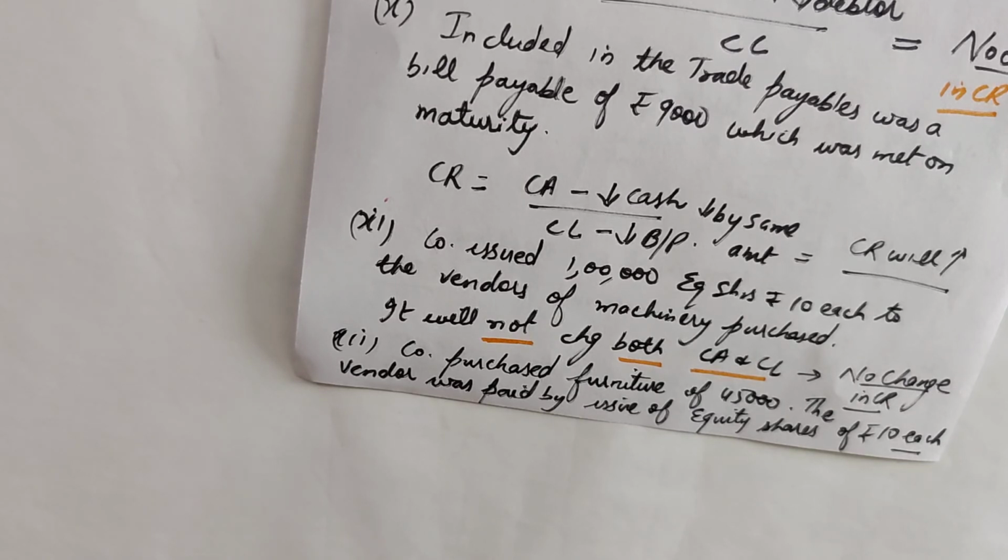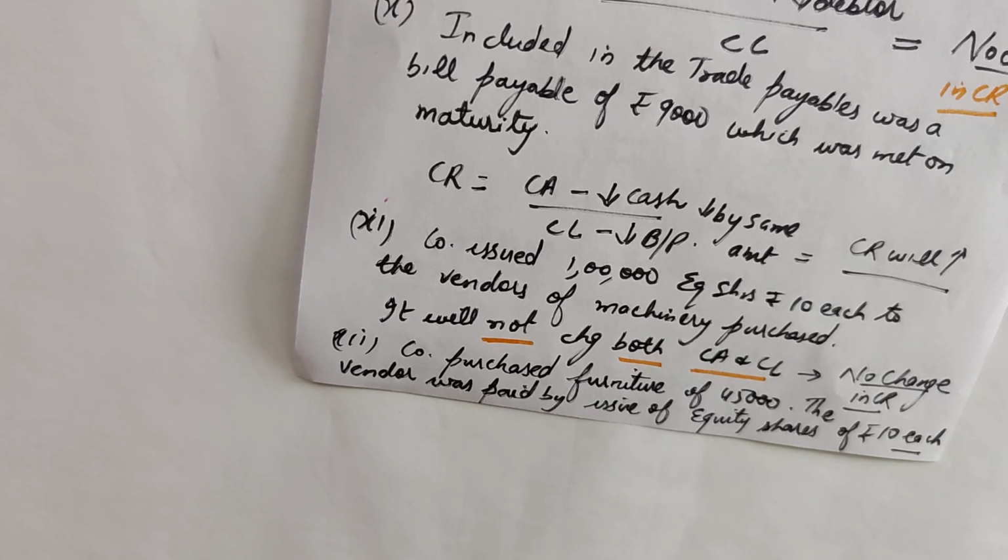Then you should know what current liabilities are. We've done that current liabilities are trade payables. Current liabilities include outstanding expenses. Then income received in advance is other current liability. Then bank overdraft is a current liability. I've already told you, short term borrowings are a current liability. Then loans and advances given to outsiders are a current asset, right? So you should know the list of current assets and current liabilities, then only you will be able to find out the ratio.